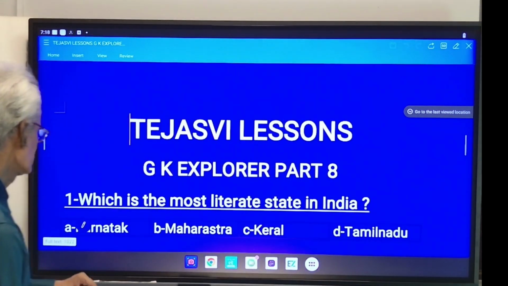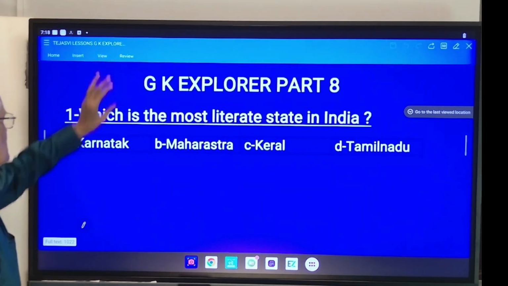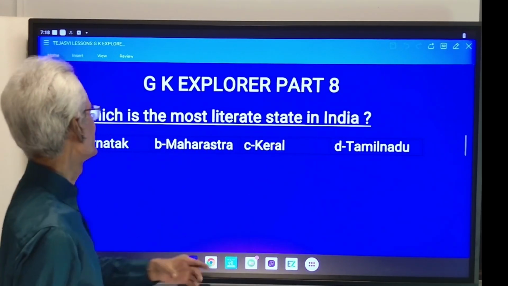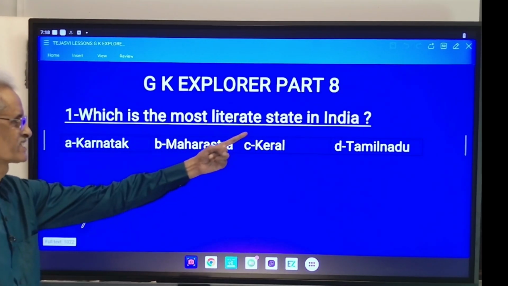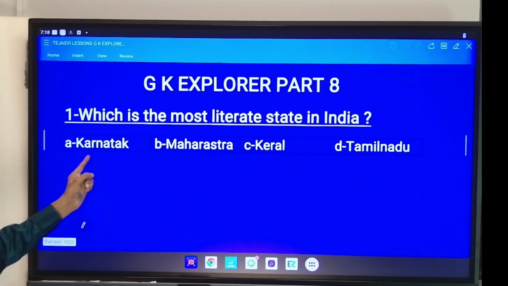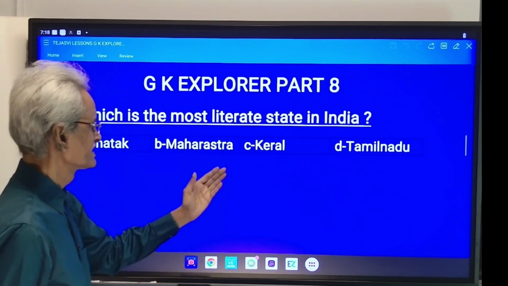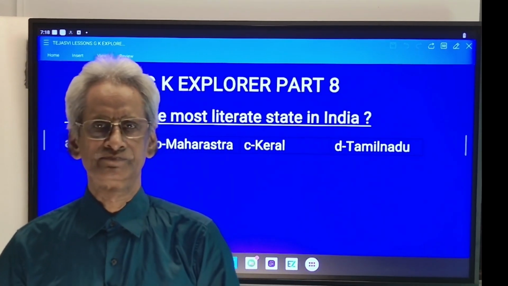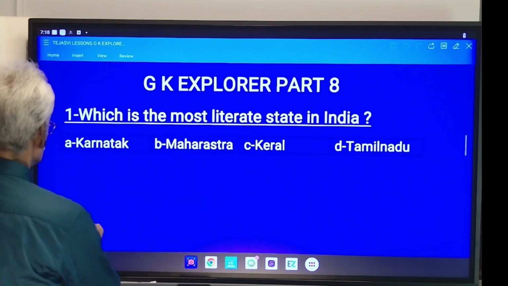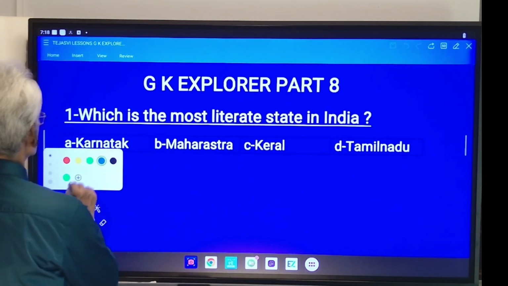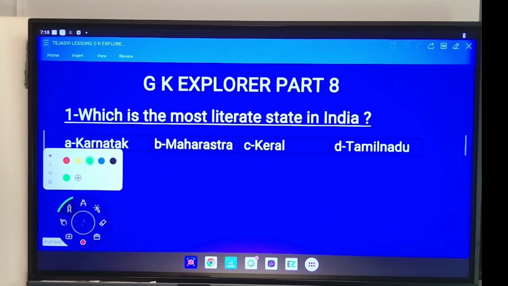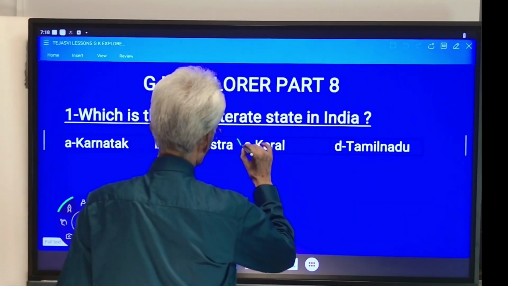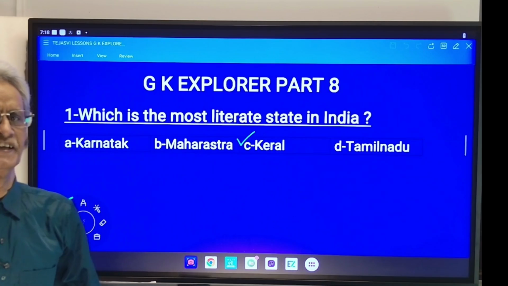Here is the first question on your screen. Which is the most literate state in India? Option A Karnataka, B Maharashtra, C Kerala and D Tamil Nadu. C is the correct answer. Kerala is the most literate state in India.